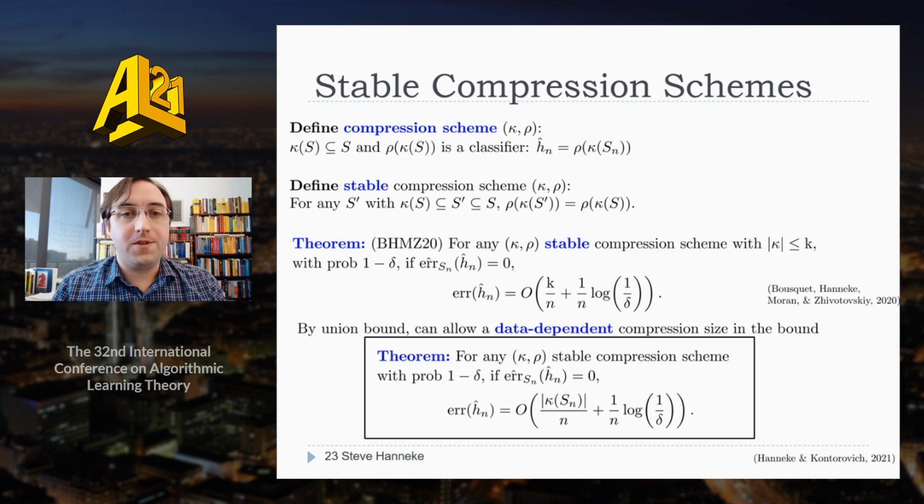But for our purpose here, we actually want to make this slightly stronger before we can use it. Basically, we let the compression size in the bound just be whatever the size of the compression set happens to be for that data set. This way, we're expressing it as a data-dependent bound. This isn't too hard to get. You just do a union bound over the different possible values of the compression size. And this is the main tool we will use to derive most of the results in this paper.